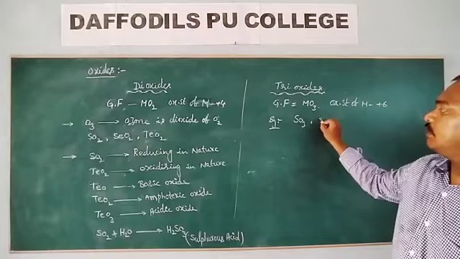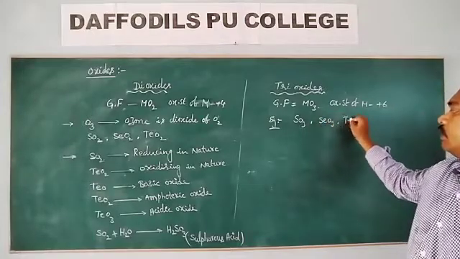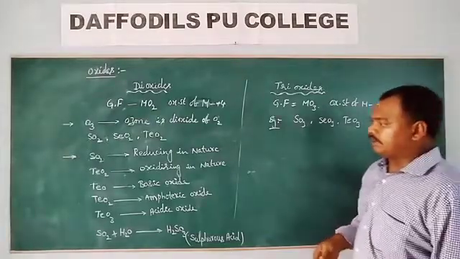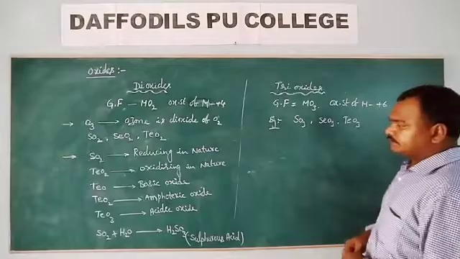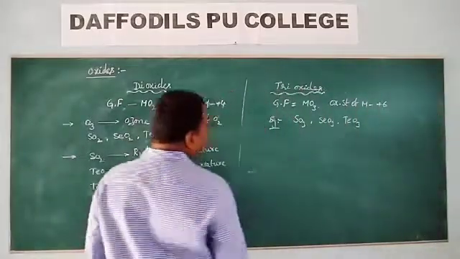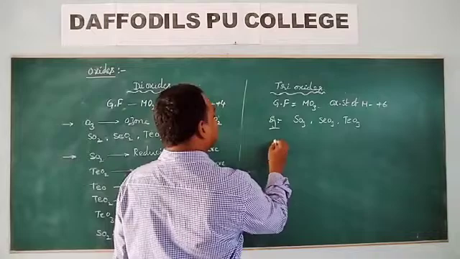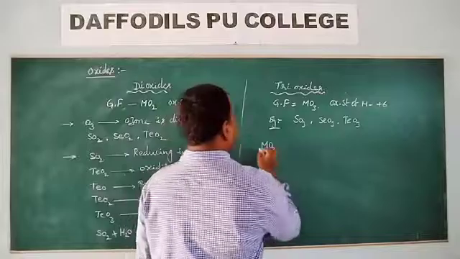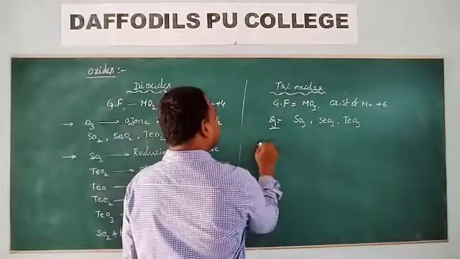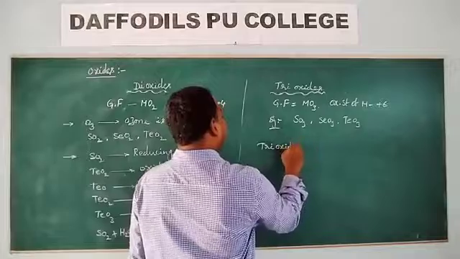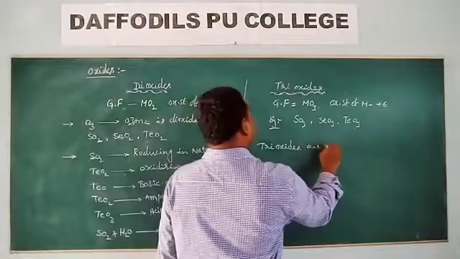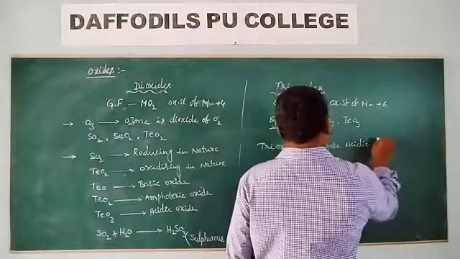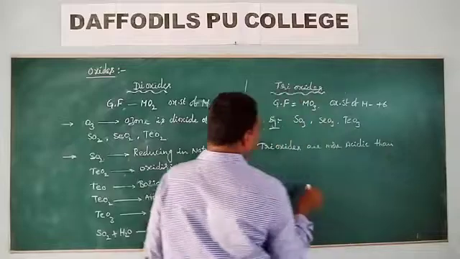SO3, SeO3, TeO3 are the trioxides of 16th group elements. Trioxides are more acidic than dioxides.